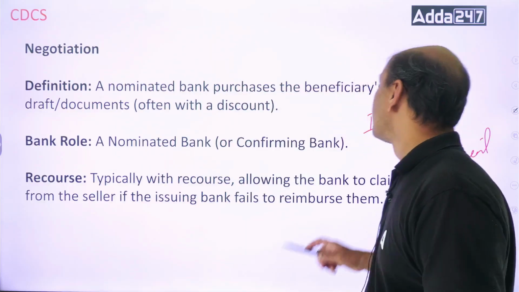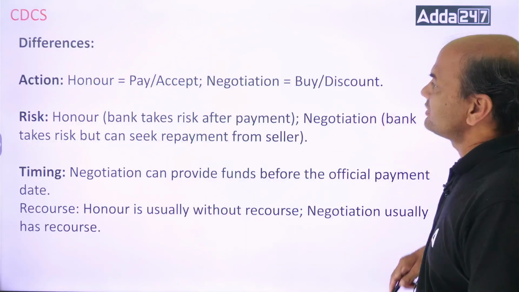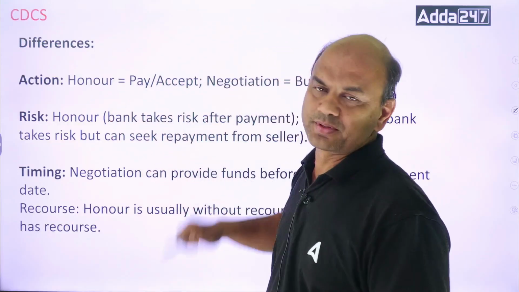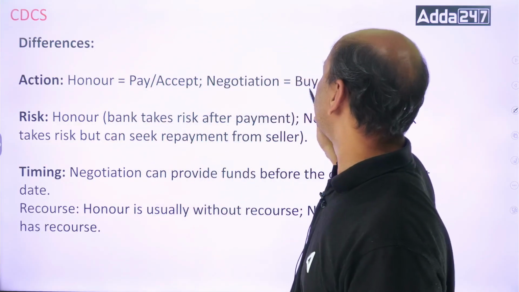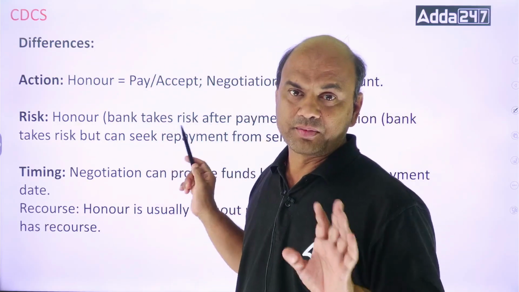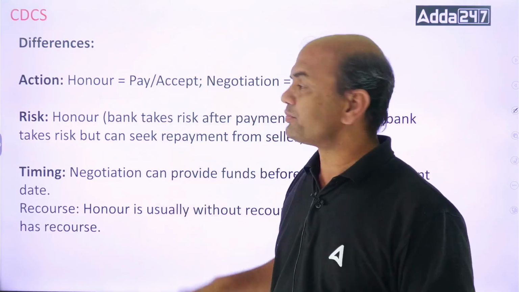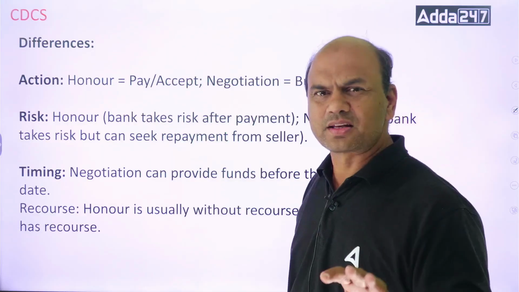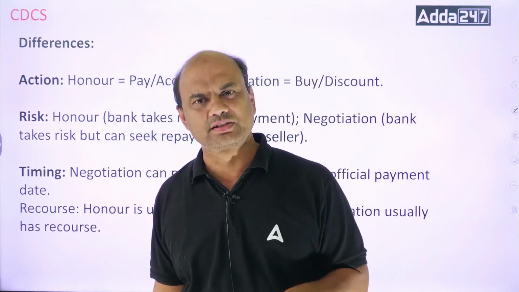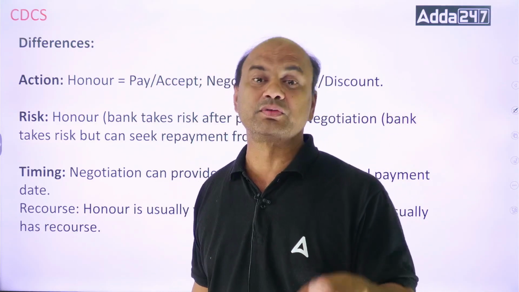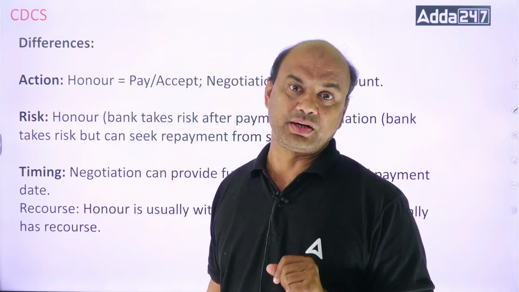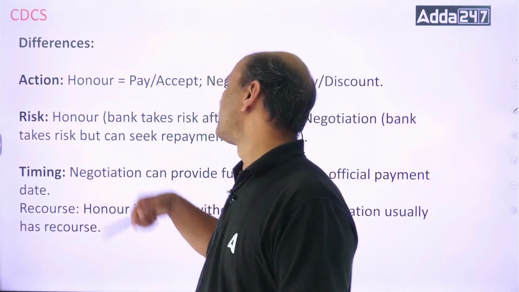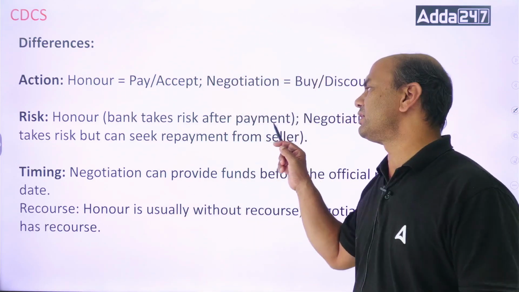Okay? Now let's see the key differences. Action, see this. In honor, you have to pay and accept. Negotiation, you have to buy or discount, right? Buy or discount. Okay? Buy is for sight, discount is for usance. Generally, discount word is used for collections. For LCs, we use the word negotiate. Okay? Discount is generally used for collection.